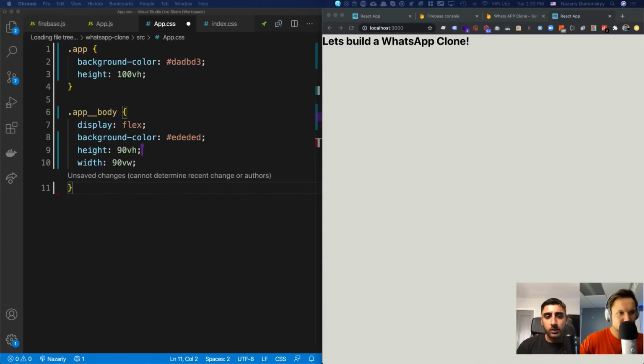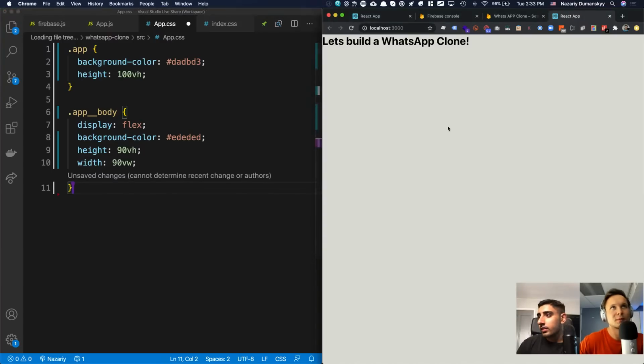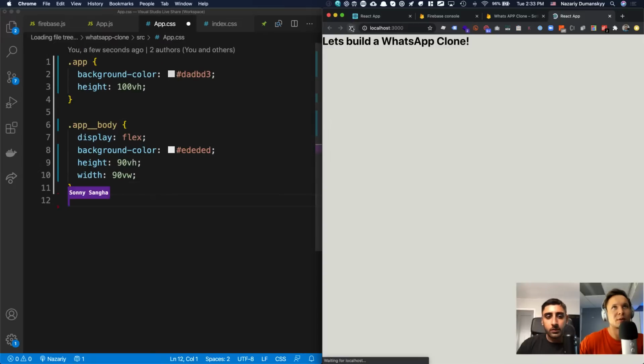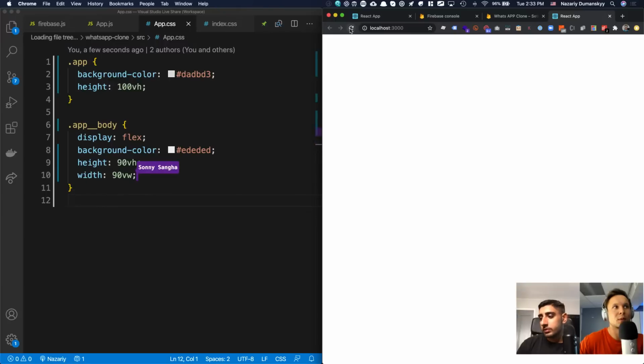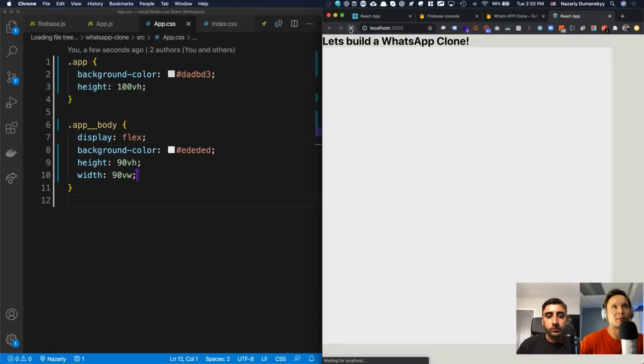Okay, why is my... What's up? All good? Yeah, it's saying saving code. It's saying cannot determine recent changes or others. What the heck? What is that? Yeah, I know, right? It's kind of weird. Should we refresh? I'm just going to refresh. Oh, there we go, we're good. Now we're good. But now it says nothing. Okay, no, it's all good. I see it. I see it now.